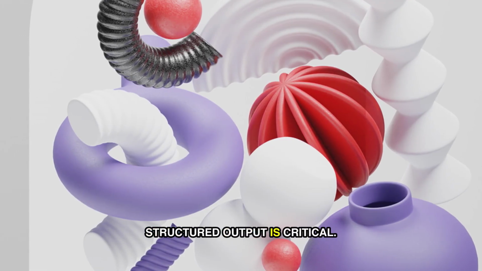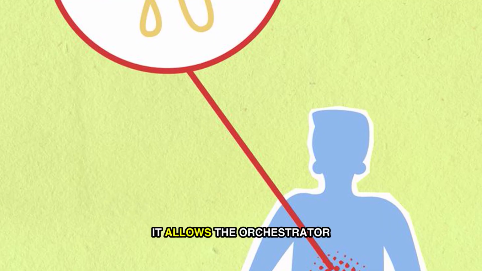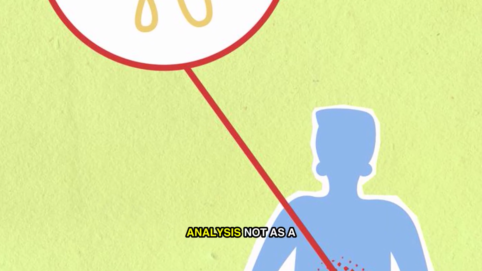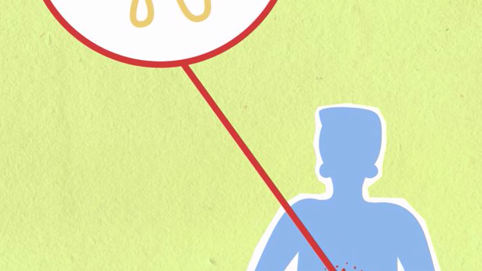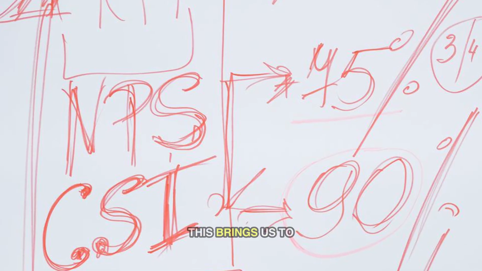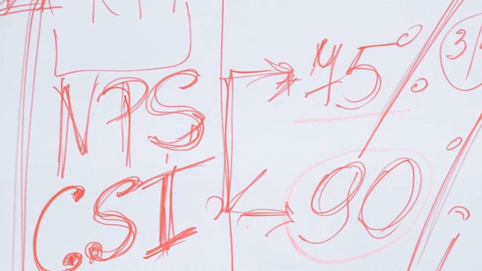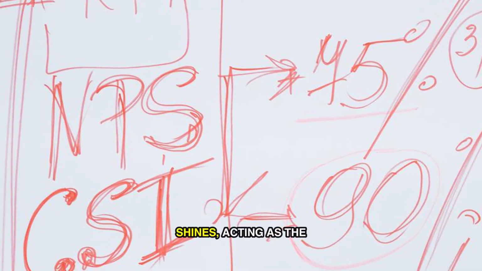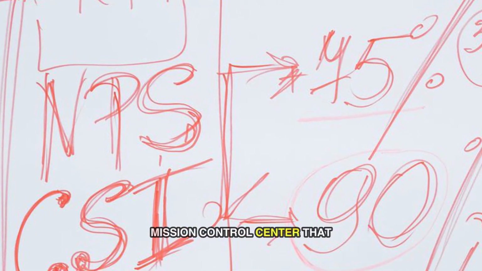This structured output is critical. It allows the orchestrator to treat the sentiment analysis not as a subjective opinion, but as reliable, quantifiable data points. This brings us to the brain, the orchestrator. This is where LangChain shines, acting as the mission control center that decides which agent acts next.